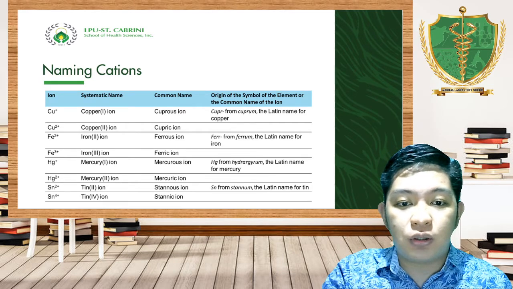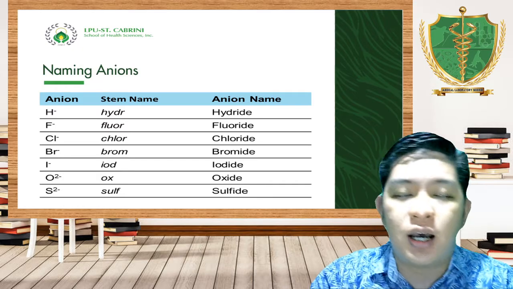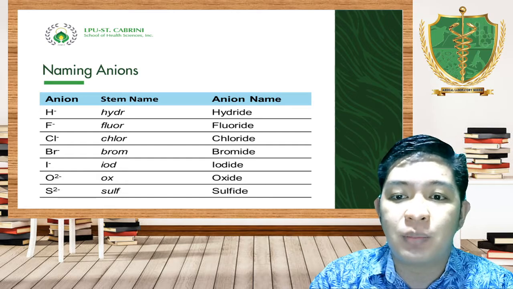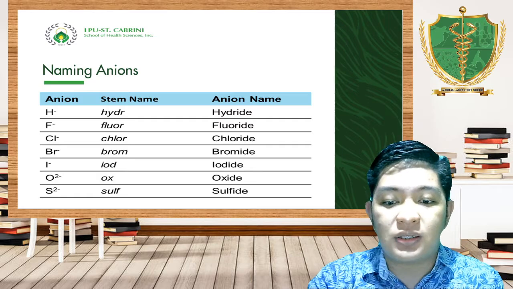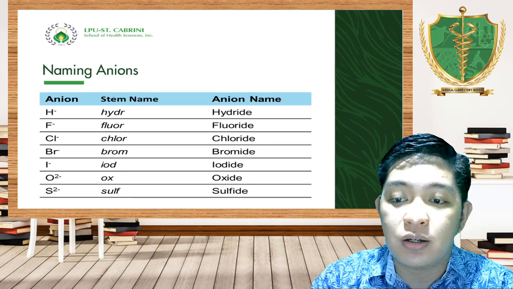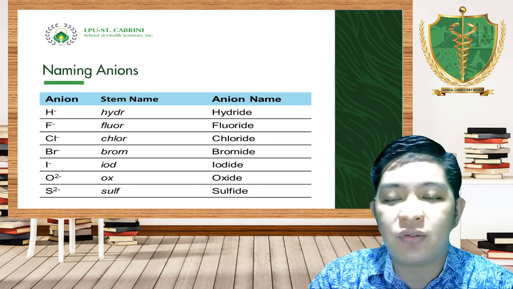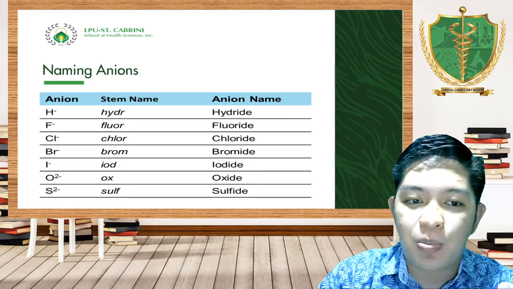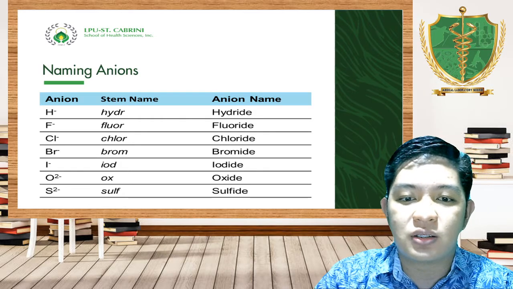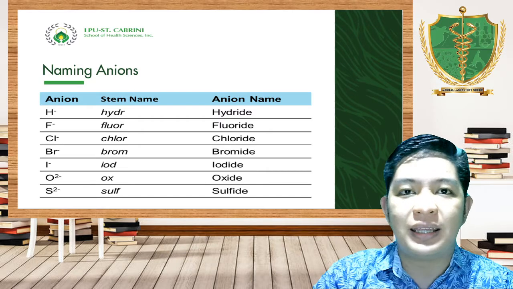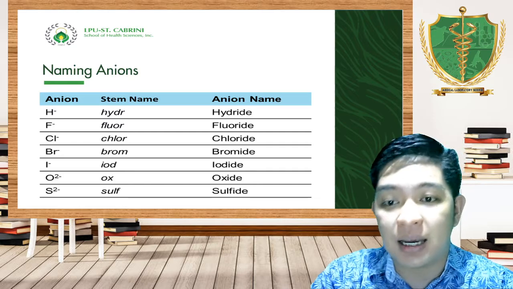And we also have what we call the anions. How are we going to take note of the names of anions? In naming anions, you have to remember, number one, retain the stem name. When we said the stem name, the original name of the element, removing the suffix, because you have to change the suffix to IDE, which will indicate that it is an anion.